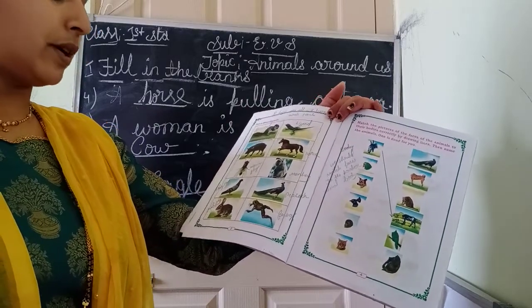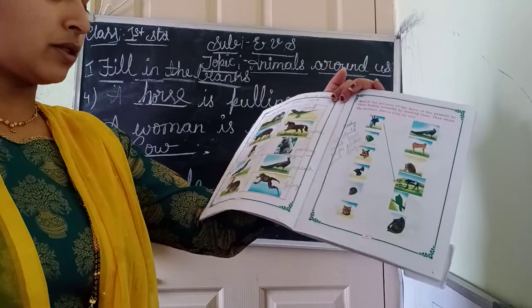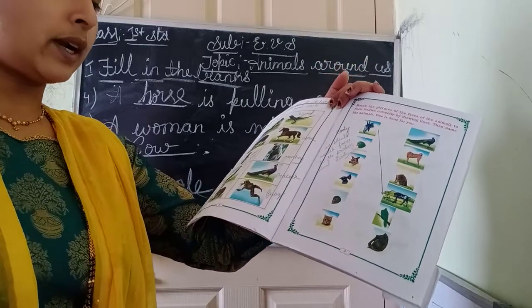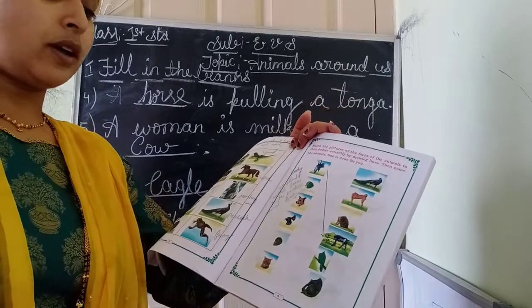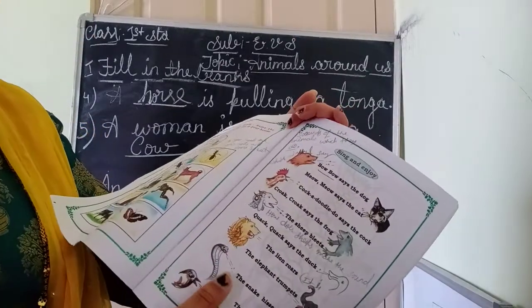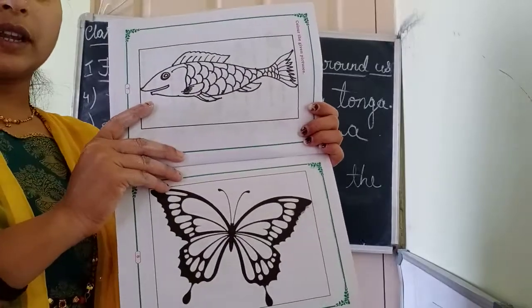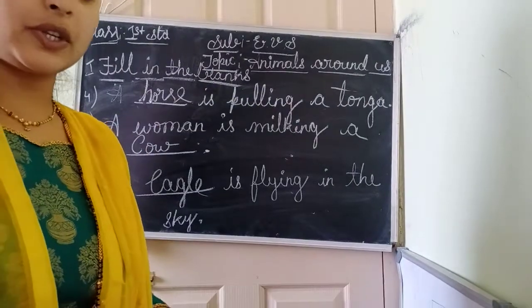Peacock is a national bird. Rabbit lives in a burrow. Frog, it also lives on land and water, both water and land animal. Okay, I hope you all have done all these worksheets. Okay, color it with crayons. Don't use sketch pens to color these pictures.